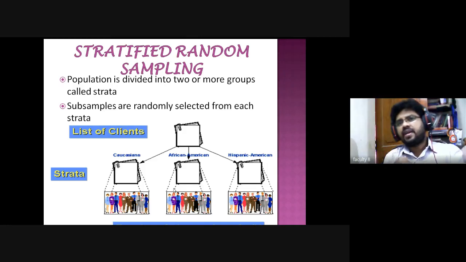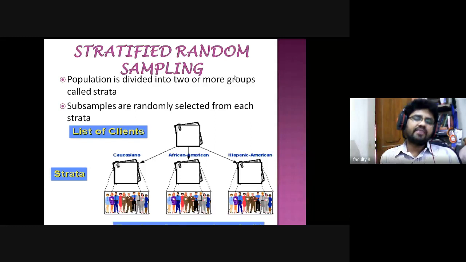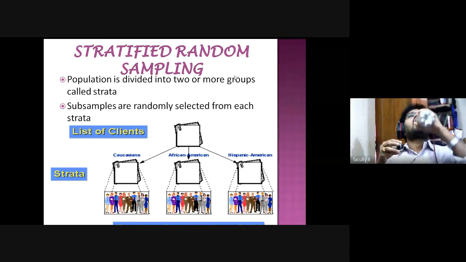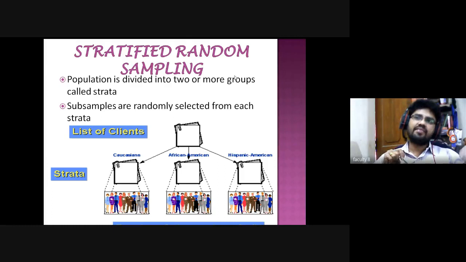Then, the stratified random sampling method. What is stratified? Can anybody say that? Stratified? So here, dividing. Okay, fine.